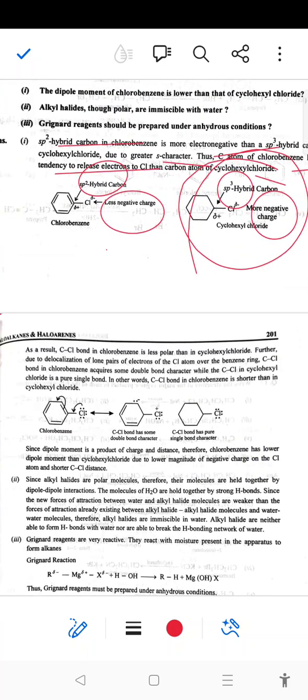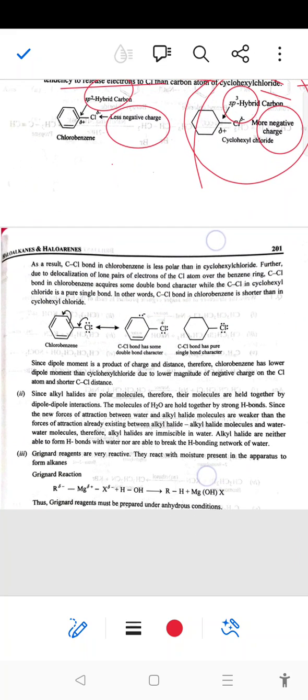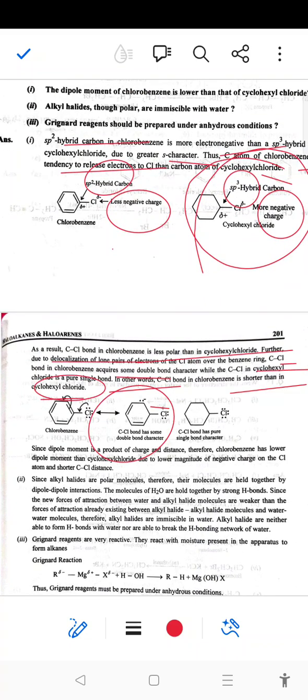As a result, the C-Cl bond in chlorobenzene is less polar than in cyclohexyl chloride. Further, due to delocalization of a lone pair of electrons of the Cl atom over the benzene ring, the C-Cl bond in chlorobenzene acquires some double bond character, while the C-Cl bond in cyclohexyl chloride is a pure single bond. In other words, the C-Cl bond in chlorobenzene is shorter than that in cyclohexyl chloride, because of double bond formation, which shows a shorter bond length.